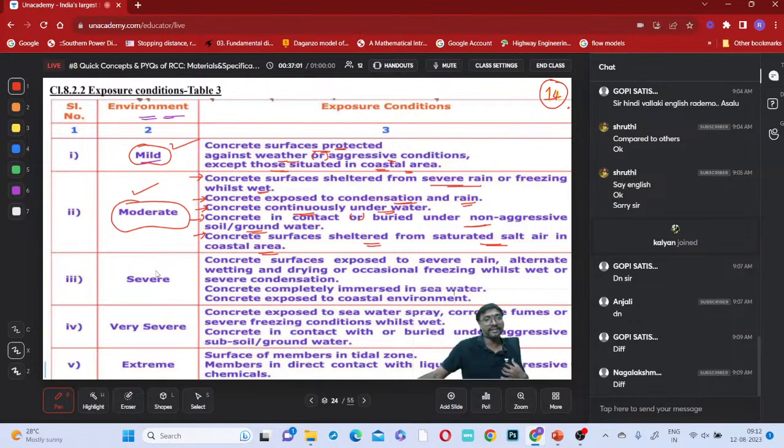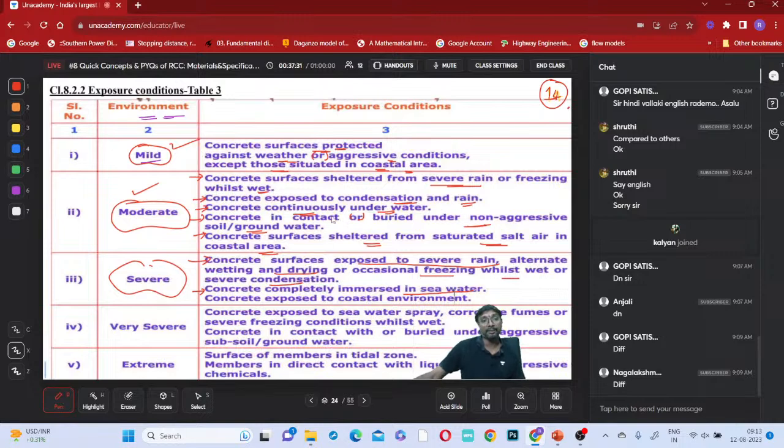Now what is the severe exposure condition? There it is protected from severe rain, but here the concrete surface is exposed to severe rain, alternate wetting and drying, or occasional freezing and thawing, or severe condensation, right? So it is exposed to all these kinds of things. Next, concrete completely immersed in seawater is also which one?